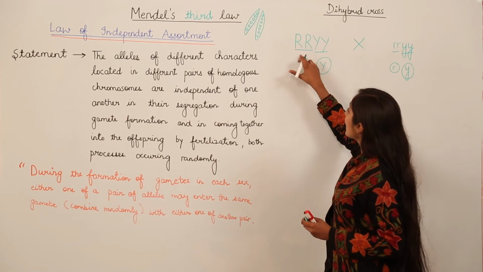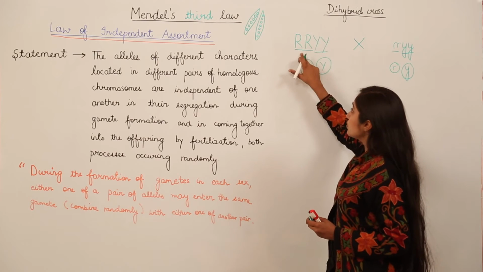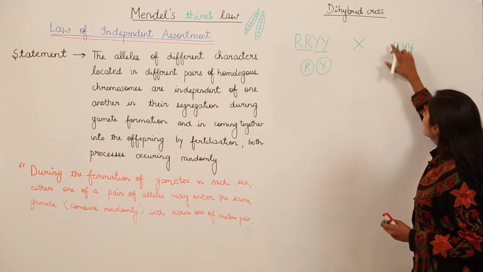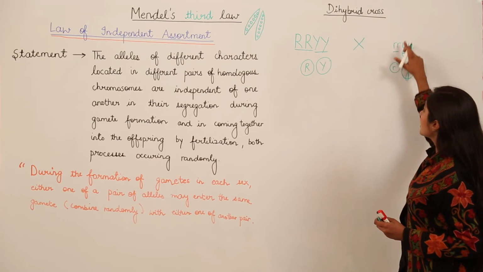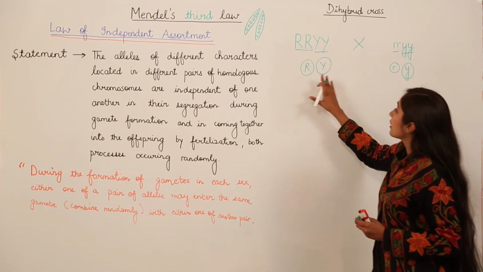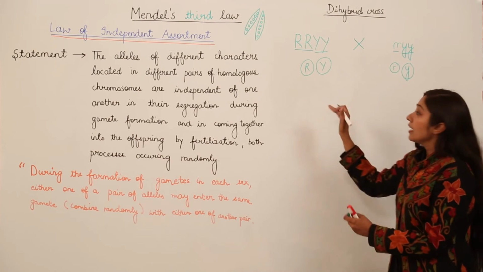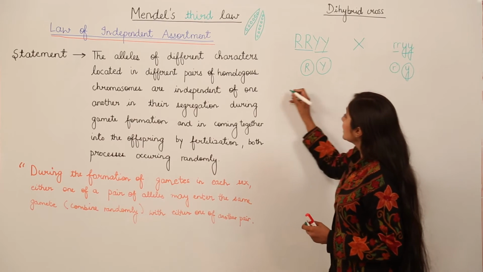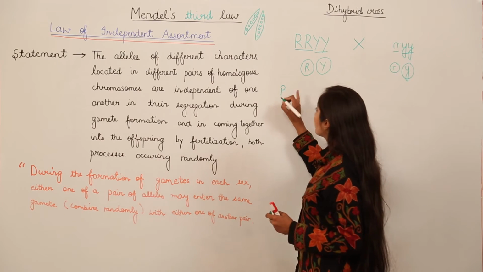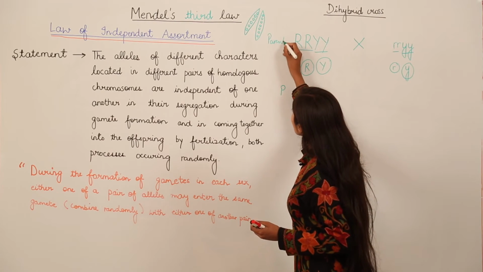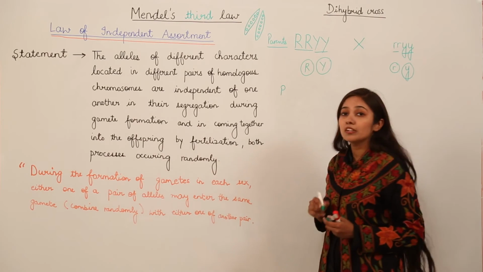Because it is homozygous for round seeds, this is homozygous for yellow cotyledons, this is homozygous for wrinkled seeds, this is homozygous for green cotyledons. So these are the gametes which we will be having, they will be having these pairs, right? What is going to happen in the progeny? We'll write progeny for B, and here we can write parents. This is how you'll make a cross, right?